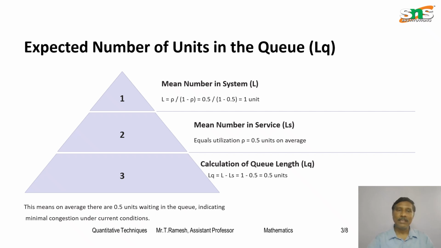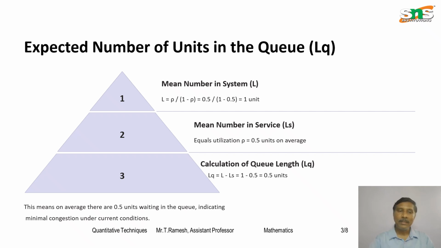Right. So what is the expected number of units in the system, LS? That is rho divided by 1 minus rho. The length of the system and the length of the queue are calculated. So rho divided by 1 minus rho: rho is 0.5, 1 minus 0.5 is 0.5, so 0.5 divided by 0.5 is 1 unit. So the length of the queue is LS minus rho, that is 1 minus 0.5, which is 0.5.